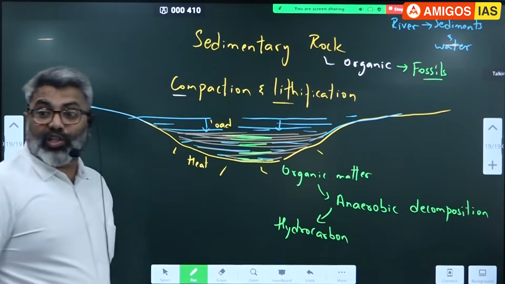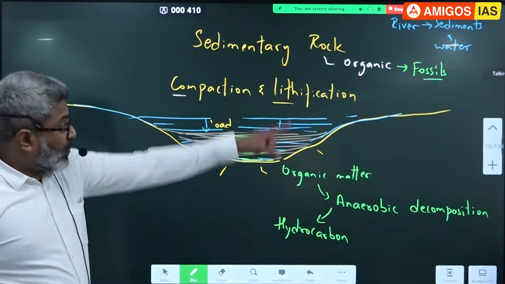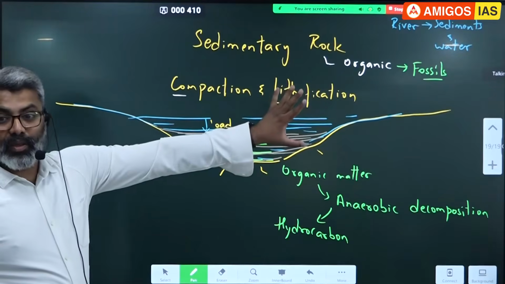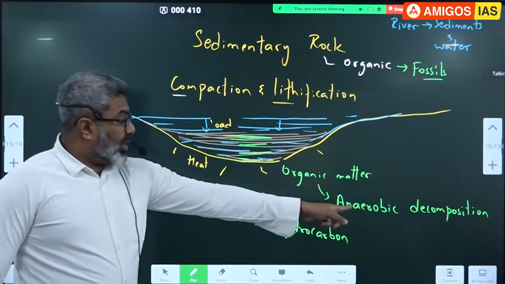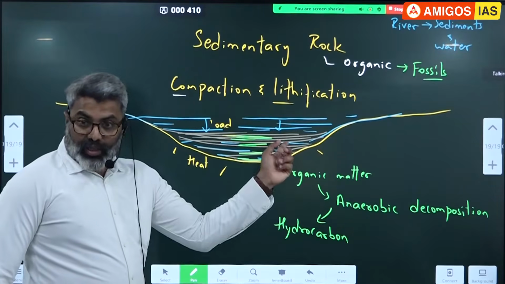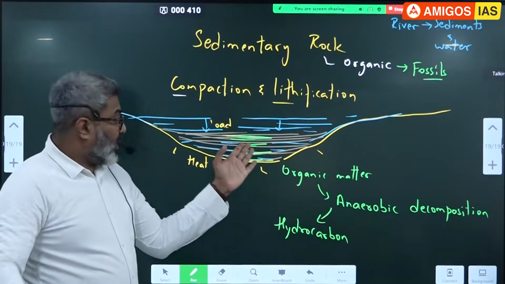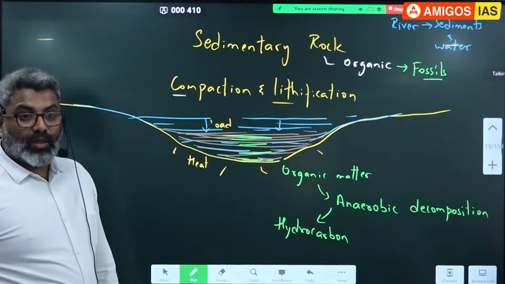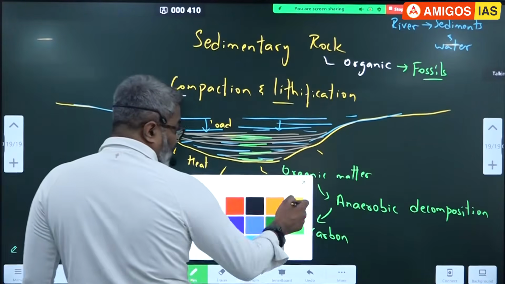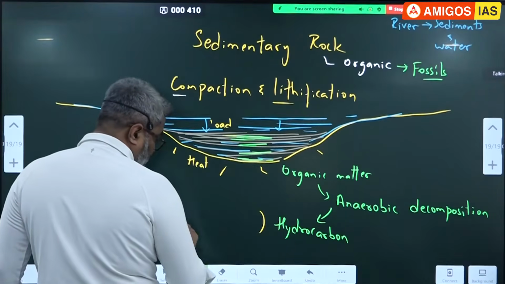So sedimentary rocks are rich in fossils. They're rich in fossils. That carbon gets stored, captured there only. Because of anaerobic decomposition of organic matter, all the hydrocarbons are formed inside the rock. Which rock? Sedimentary rock. So this is what we call as petroleum.